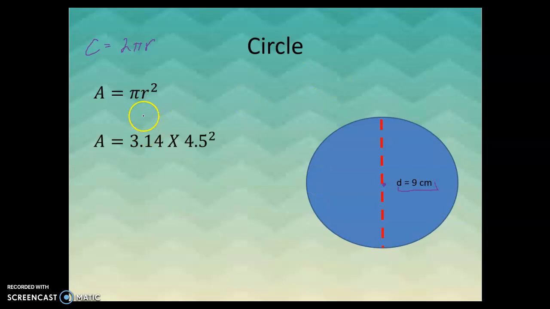So we're going to use the pi button on our calculators, which is more precise than the 3.14, times 4.5 squared. And when you plug that into your calculator, you would get 53.6 and a bunch of other decimals. This one's been rounded to the 10th place, so 53.6. Again, our unit of measure is centimeters, and this is squared, centimeters squared.